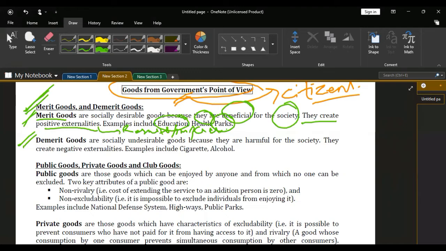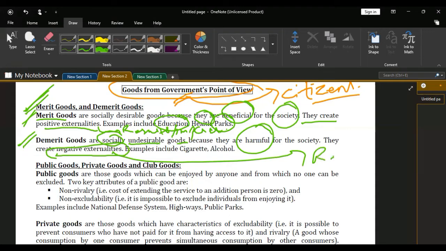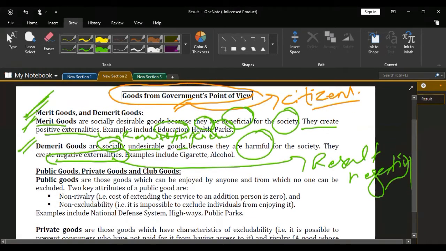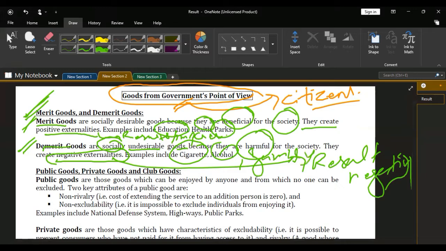So let's study from the notes. These are socially undesirable goods because they are harmful for society and they result in negative externalities, meaning their result is also negative. So what are the types of demerit goods? Cigarettes, alcohol, gambling, and others.